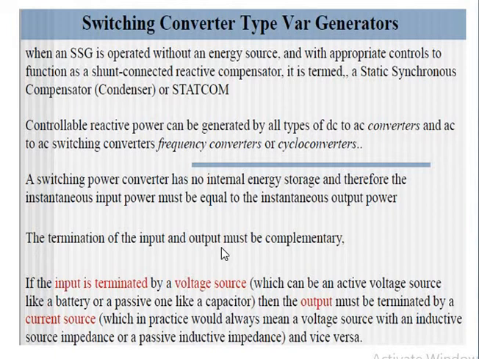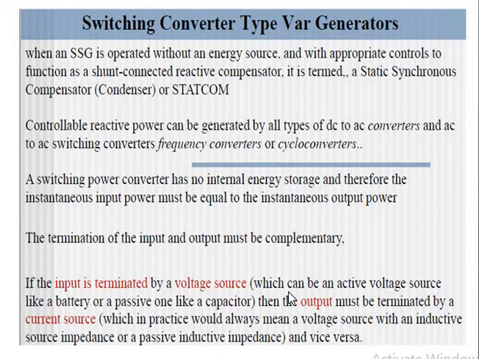Okay, therefore the instantaneous input power will be equal to the instantaneous output power, and in such case the termination of the input and output must be complementary. That is, if there is no energy storage element available within the switching converter, then the instantaneous output and input power will be same. So for that purpose, the termination of the input and output must be complementary.